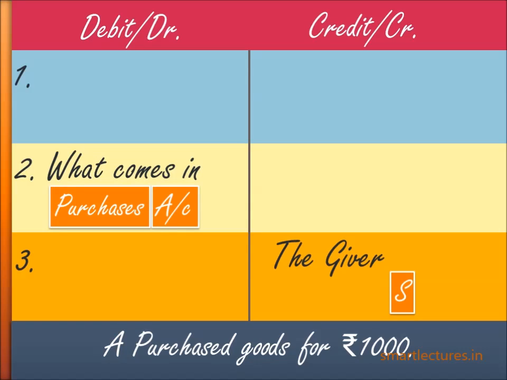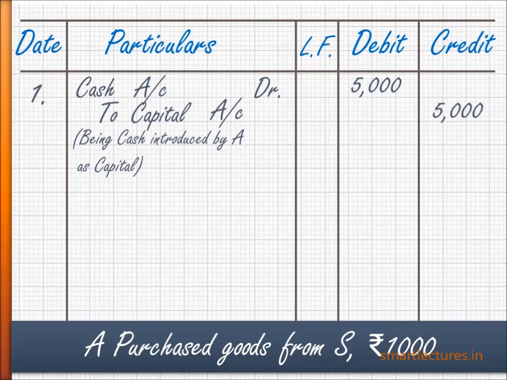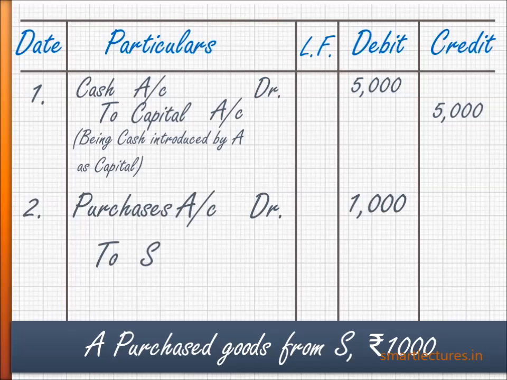Now on the credit side, use the prefix 'To'. So our journal entry will be purchases account debit to S, and the amount will be 1,000 in the debit column and 1,000 in the credit column.